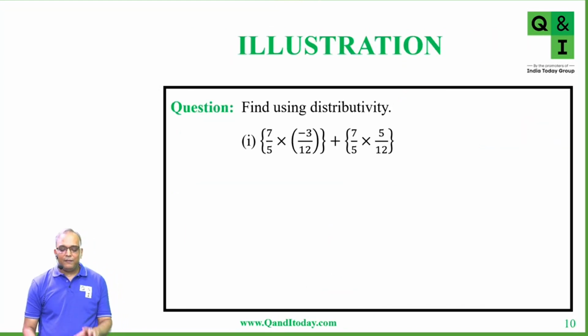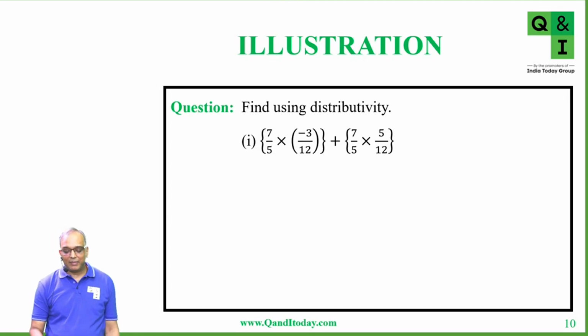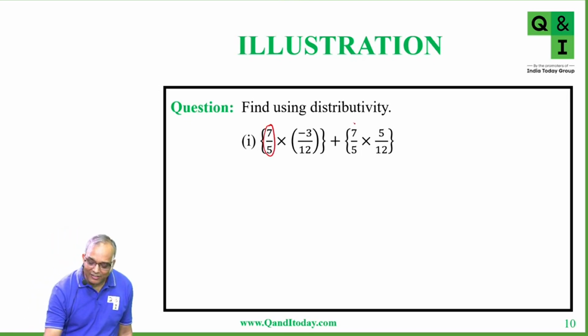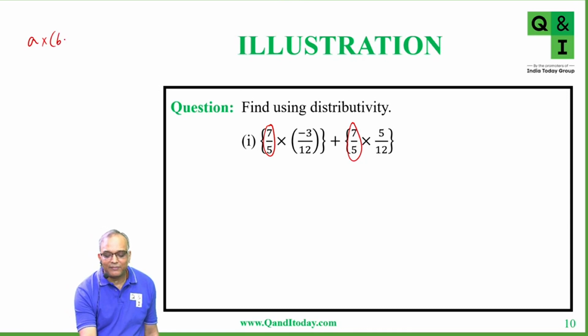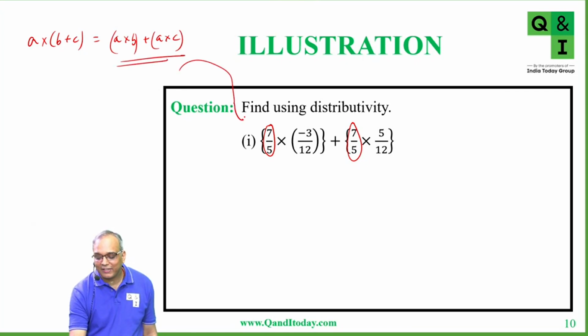Now we will find using distributive property. So we have to use distributive property to solve this. Okay. So here we already have 7 by 5 into minus 3 by 12 plus 7 by 5 into 5 by 12. So we can see that 7 by 5 is common here. So when I say distributive property, see, we had A into B plus C was A into B plus A into C. So here RHS is already given in this question.